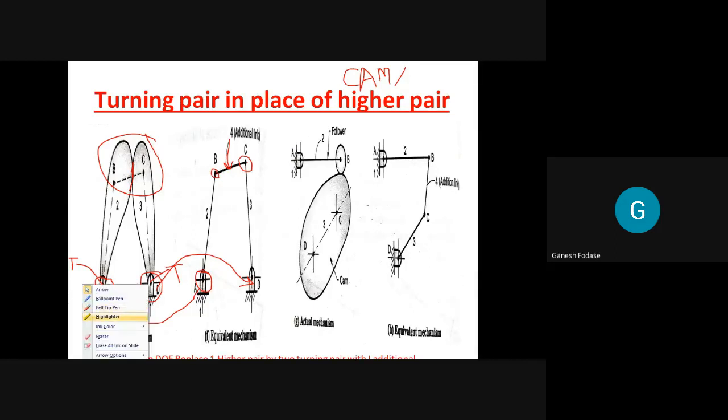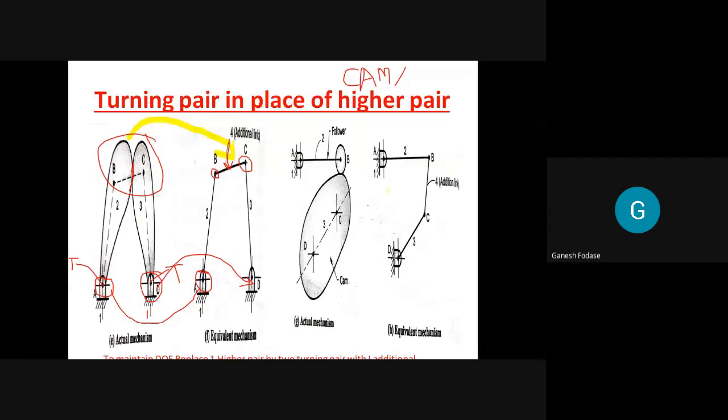Hope you know what a higher pair is and what a lower pair is. This is the replacement we did here. We just added one additional link with two turning pairs, at B and C two turning pairs, and BC is the one additional link. Clear or not? Okay. Now take another example.